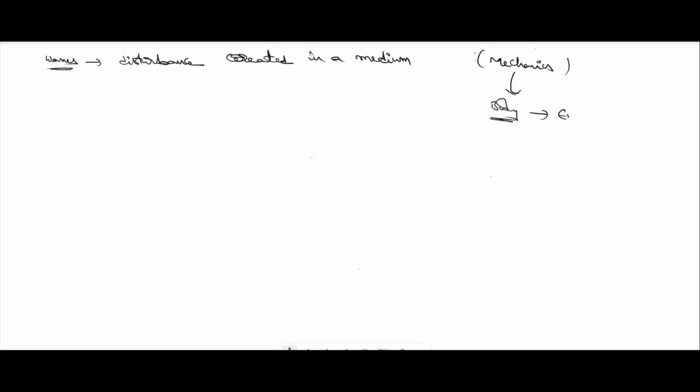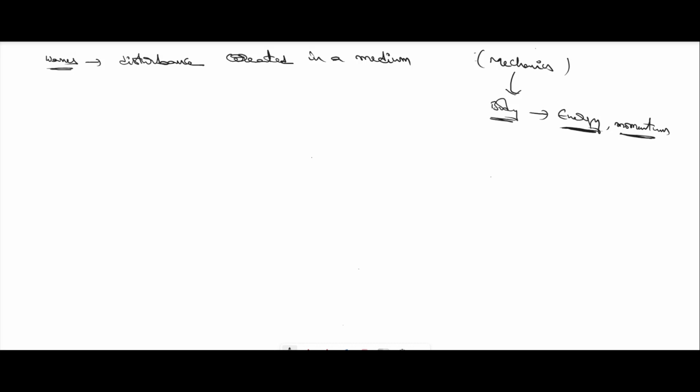Here the energy as well as momentum is being transferred, whereas in the case of waves we represent the transfer of momentum as well as energy without the movement of particles.